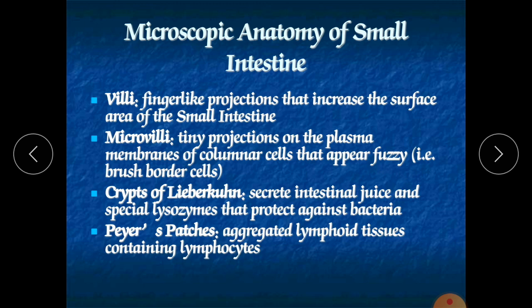Peyer's patches are aggregated lymphoid tissue. As we know, on our mucosa, in the lamina propria, you will find MALT. What is MALT? Mucosa-associated lymphoid tissue. So a group of this lymphoid tissue occurs, aggregated, and it is nothing but the Peyer's patches. It is responsible for immunity. It shows an immune response, kills lots of bacteria, viruses, and pathogens, and protects us from foreign pathogens.